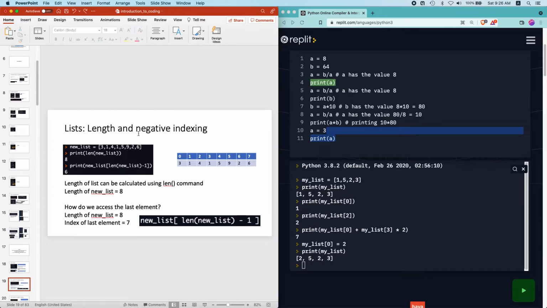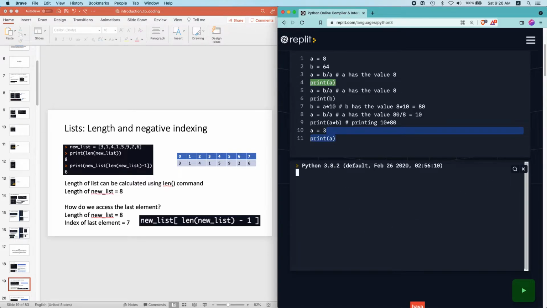Let's say I have a long list over here, let me just clear the output, with the values 3, 1, 4, 1, 5, 9, 2, 6. How do I easily find the length of the list? You can do so via the function length.